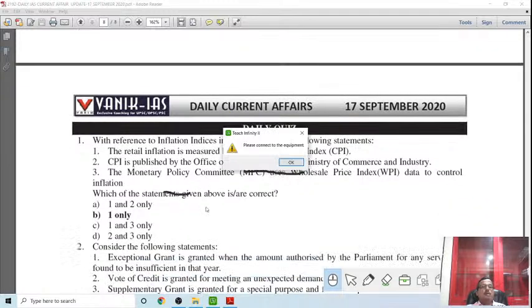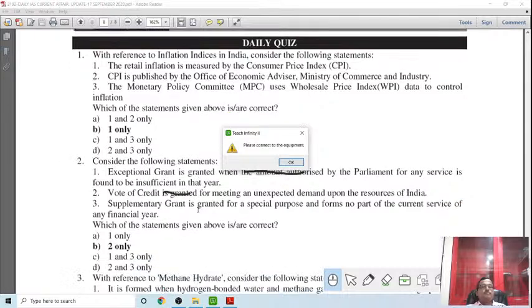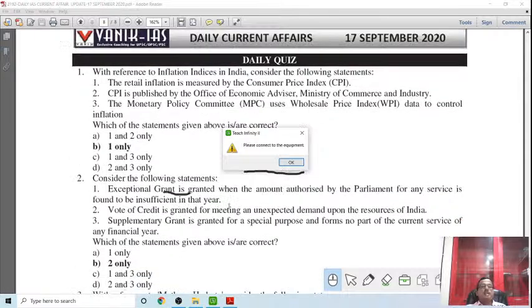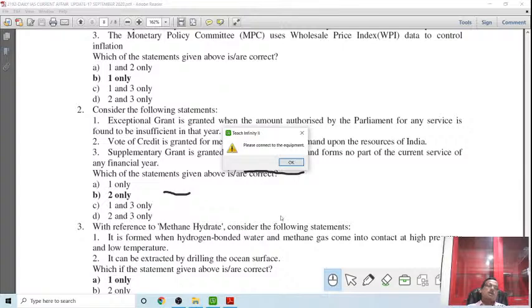So answer only one. Then two: an exceptional grant is granted when the amount authorized in Parliament for any service is found to be insufficient in that year. Okay, a vote of credit is granted for meeting an unexpected demand on the resources of India. No, a supplementary grant is granted for a special purpose and forms no part of the current service of the Indian finance. So it is a supplementary grant.